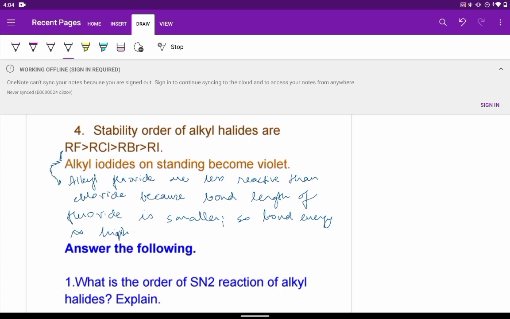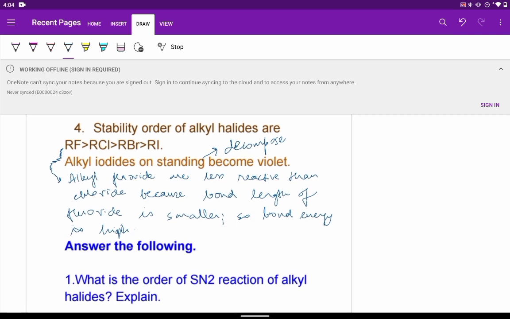And also alkyl iodides on standing become violet. What will happen? They will decompose because the stability is very less, they are the least stable. So they will easily decompose. Being least stable, they decompose easily in the presence of light, and iodine is produced. Iodine is produced, so they become violet. So both the reasons are interrelated, you can see.